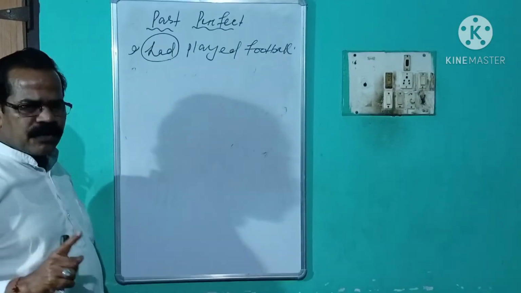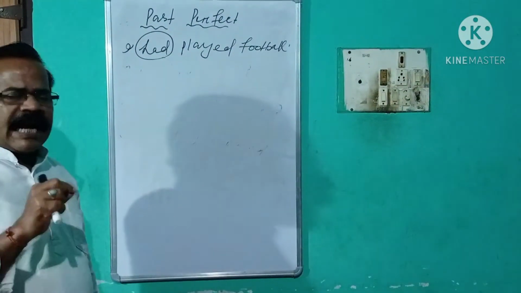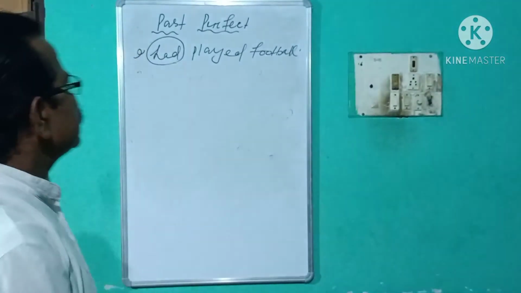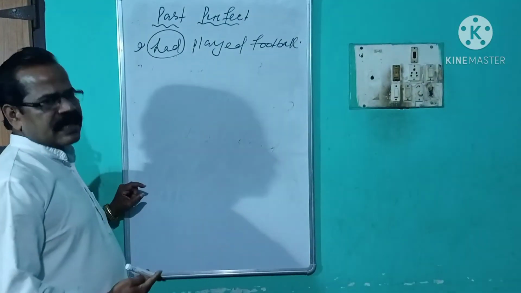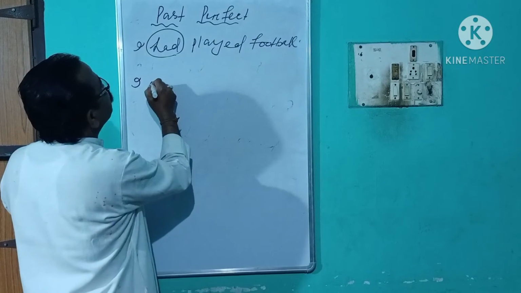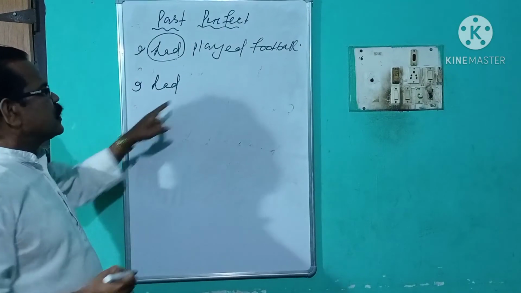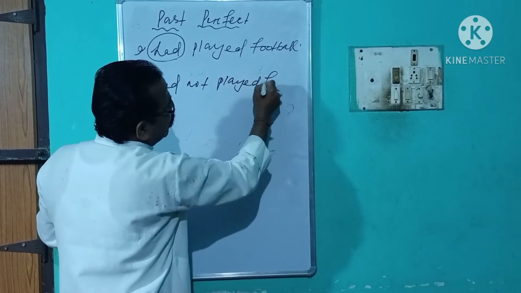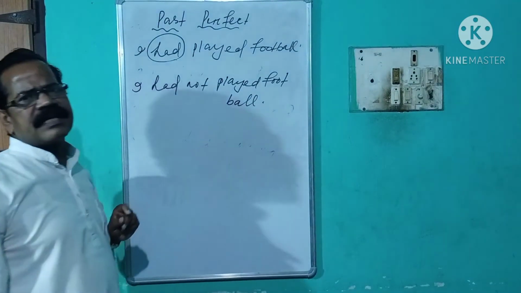Students, I have already told you, nothing else will be done, only a negative operator, that is not, will be added to change this affirmative sentence into a negative sentence. This affirmative sentence was I had played football. I will just add not. I had not played football. You see, this sentence changed into a negative sentence.